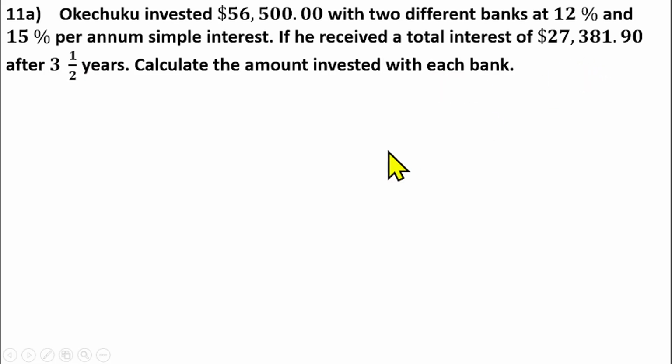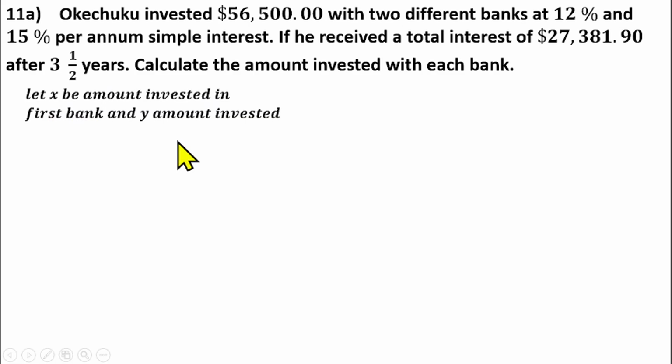So like I told you, the question is from simple interest. Now what we don't know is how much Okechukwu invested in each bank. So let X be the amount invested in the first bank, and Y the amount invested in the second bank, since there are 2 different banks involved.